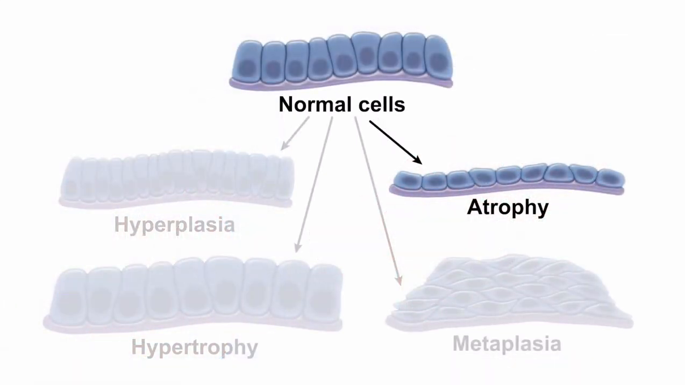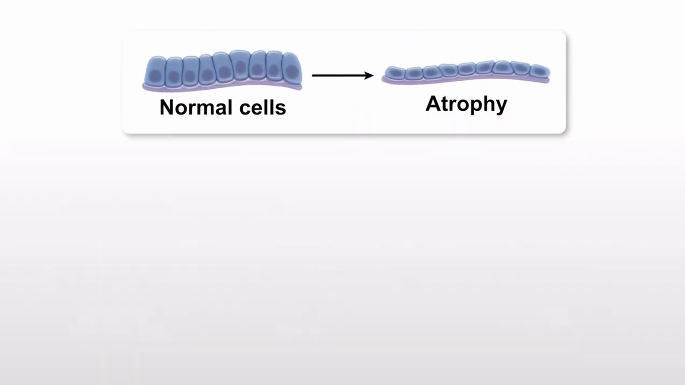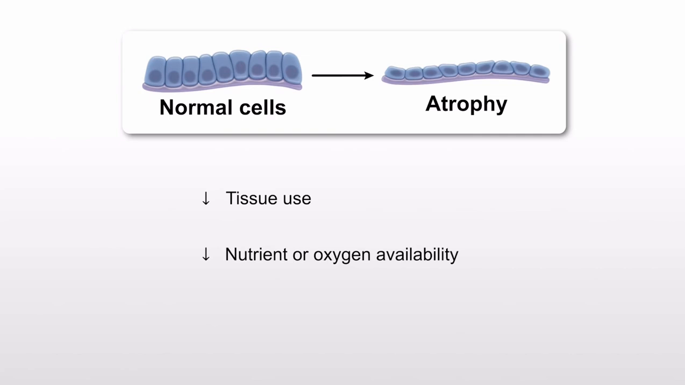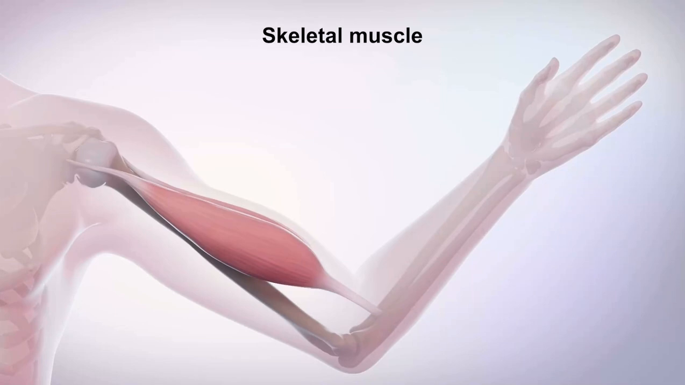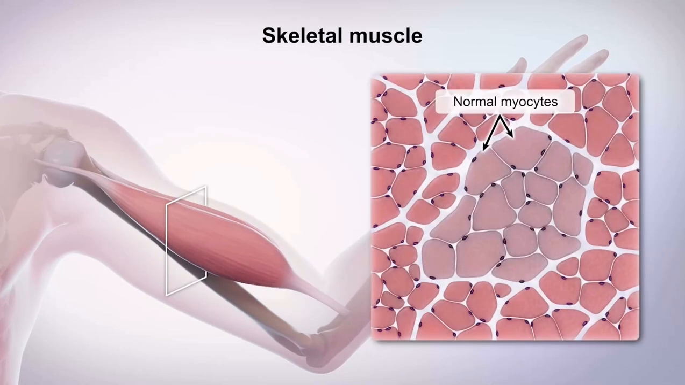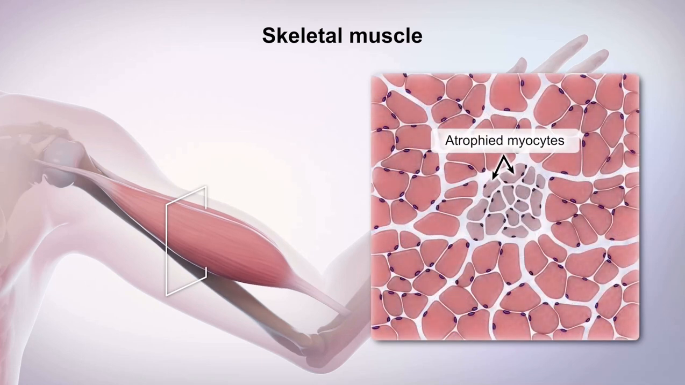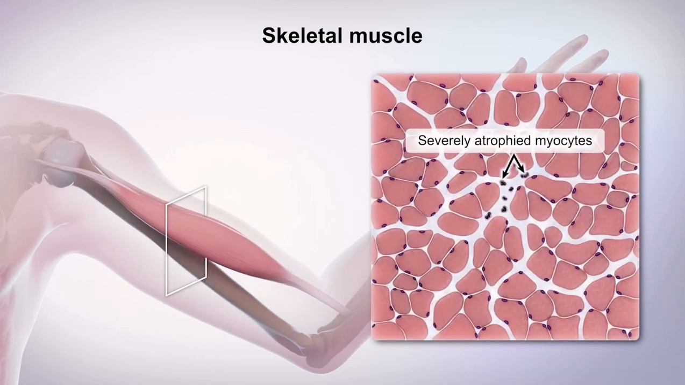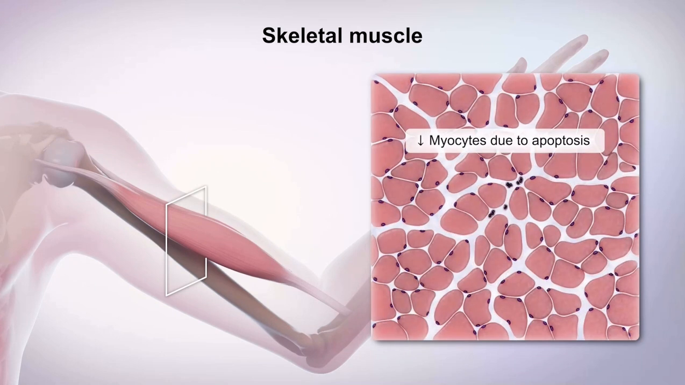Atrophy is a decrease in cell size. This adaptation can occur in many cell types as a result of decreased tissue use, nutrient or oxygen availability, and hormonal or neurologic stimulation. In response to decreased workload, skeletal myocytes reduce metabolic requirements by decreasing protein production and increasing protein breakdown, leading to smaller cell size. However, prolonged disuse can lead to myocyte apoptosis.